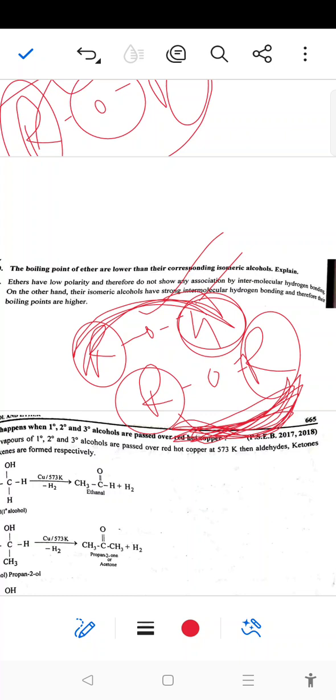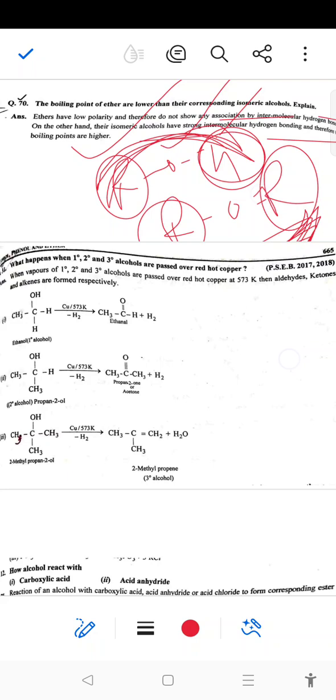Hydrogen bonding is more possible in alcohol as compared to ether. So ether has low polarity and does not show any association through intermolecular hydrogen bonding. On the other hand, isomeric alcohols have strong intermolecular hydrogen bonding, therefore they have a higher boiling point.